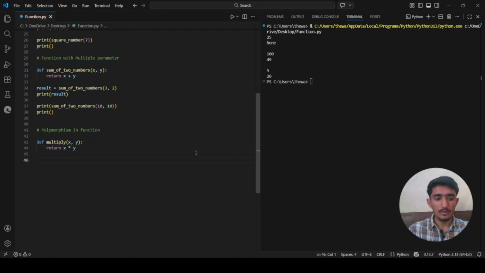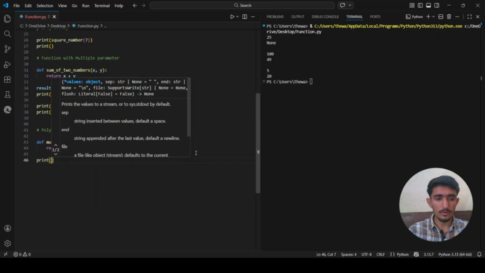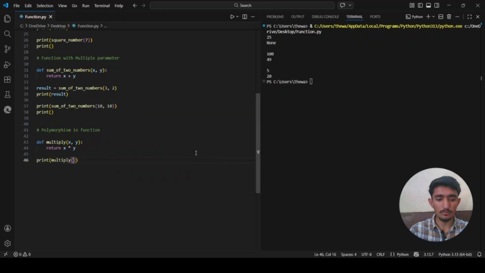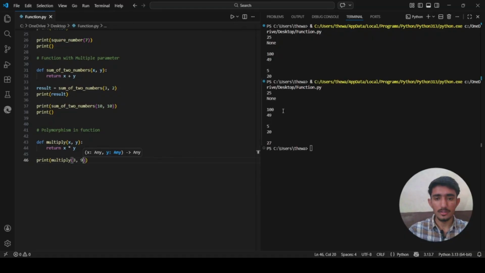Now the first form is print, multiply, and we want to multiply 3 into 9. When you run it, you will see 27 as the answer.